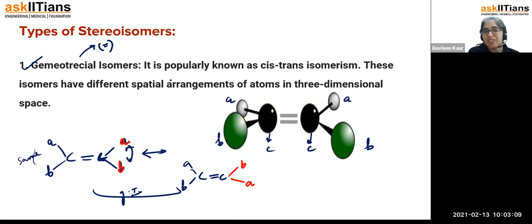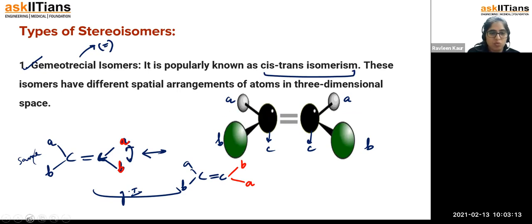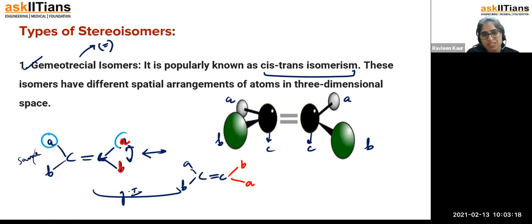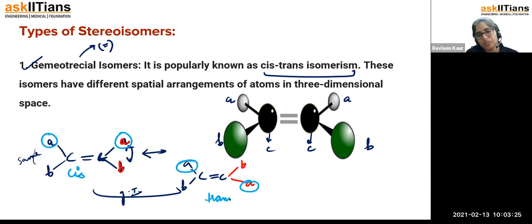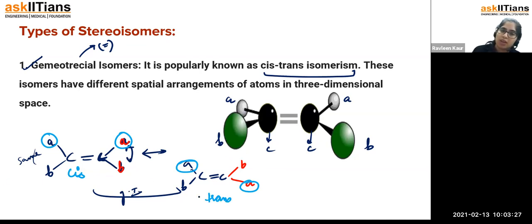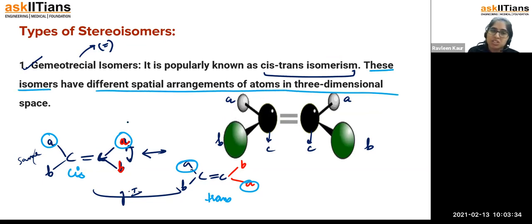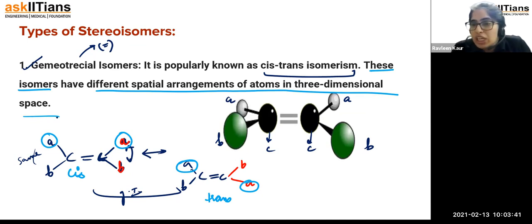Okay, so let's have a look. It is popularly called cis-trans isomerism. But what is cis and what is trans? Whenever the two similar groups lie on the same side, it is called cis, and whenever two similar groups lie on the opposite side, it is called trans. This is commonly called cis-trans isomerism. These isomers have different spatial arrangements of atoms in three-dimensional space. Space के अंदर the positions of atoms are going to be different. So this is about stereoisomerism.